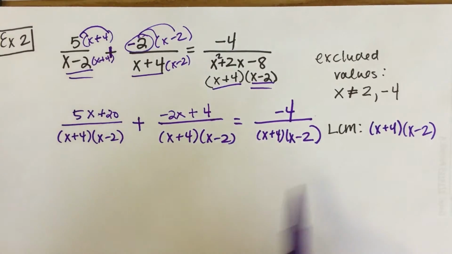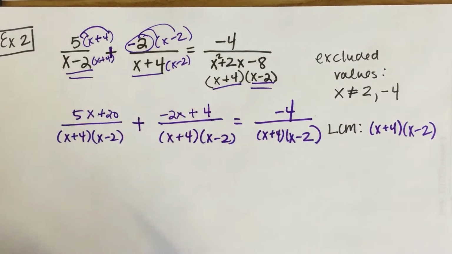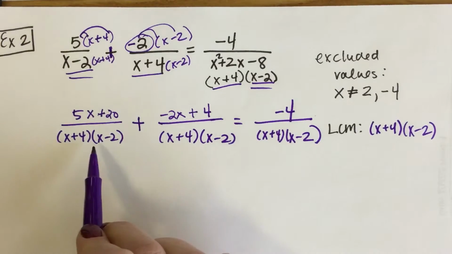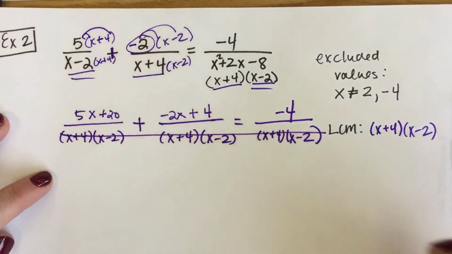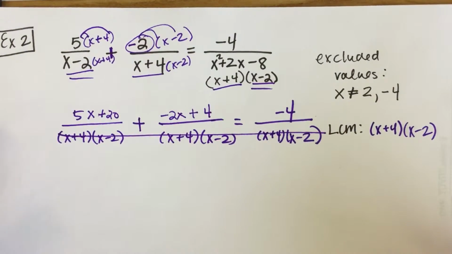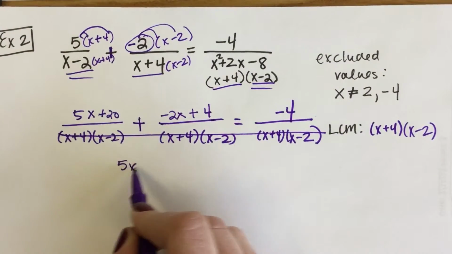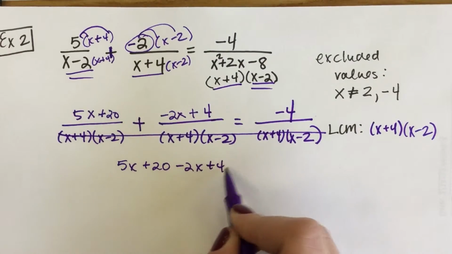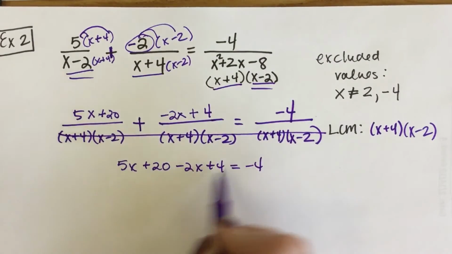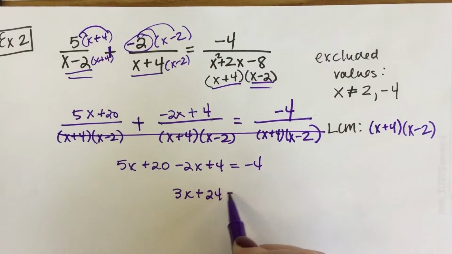So once I get to this step and I see that all my denominators are the same, I don't need to pay attention to them anymore, because I could multiply every term by x plus 4 times x minus 2, and what would happen is they would all cancel. So this is my remaining equation, and I am pretty confident all of you could solve this equation. So on the left side, we combine our like terms. Watch me screw that one up now that I said that.